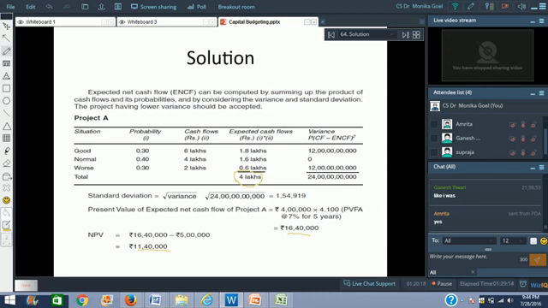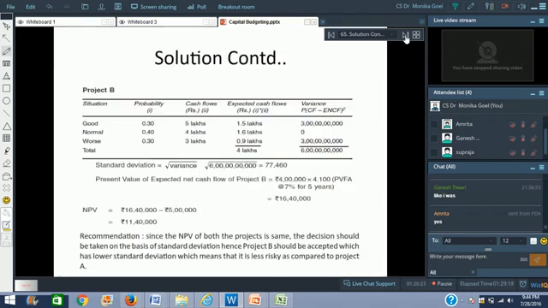I'm not doing the variance analysis at present. I'll be doing it after another 2 minutes. Let me go to project B.